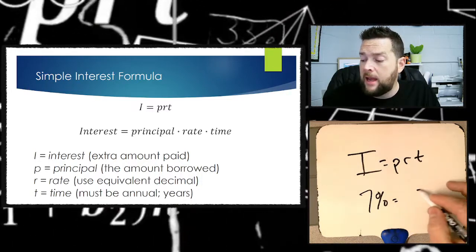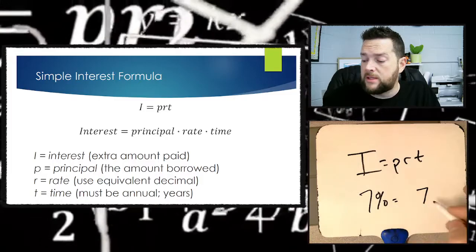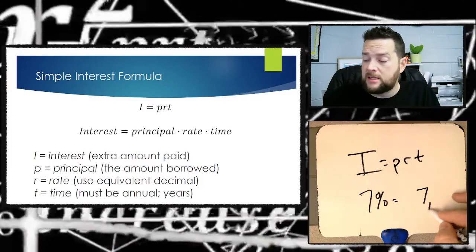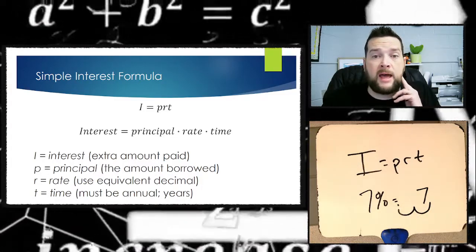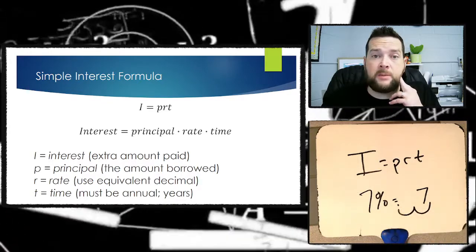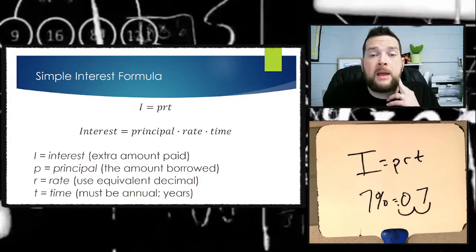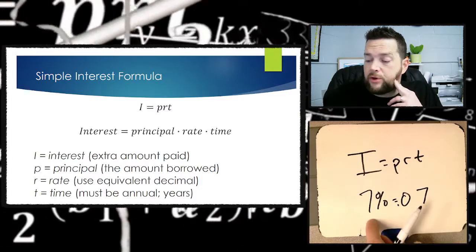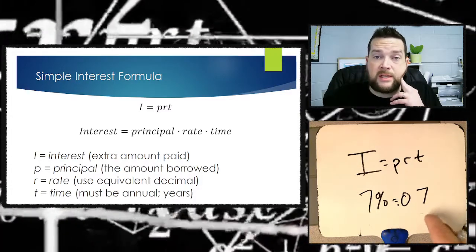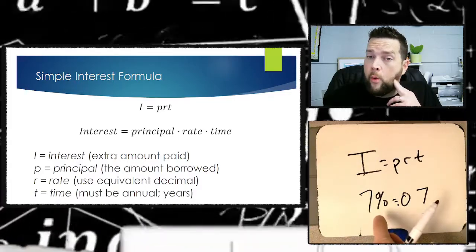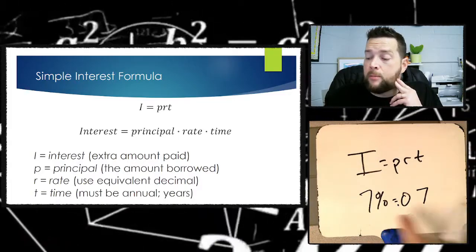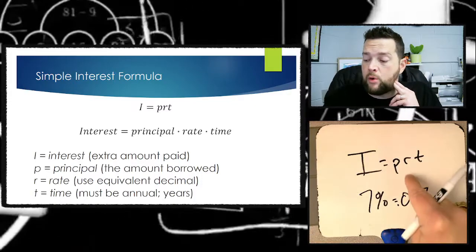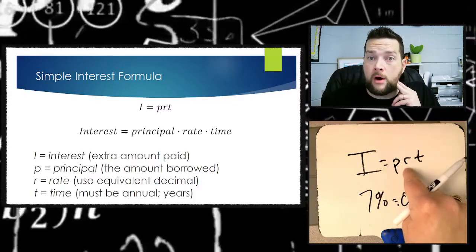And the way to make any number a decimal, so we're starting with 7%, we're going to take the decimal and move it 2 places to the left. And if you create an empty space right there, you need to put in a zero. So 7% is 0.07. The rate is always given to you as a percent, but you always have to convert it to a decimal in order to put it in for the R.